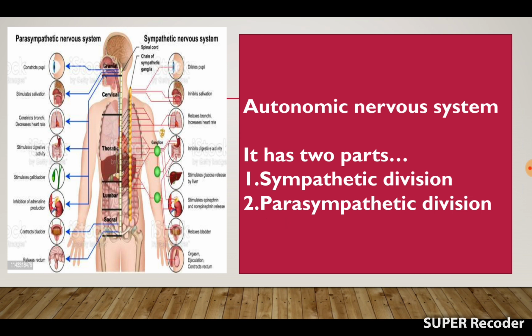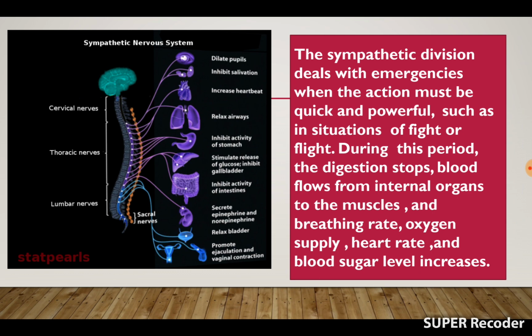Now, the autonomic nervous system has two parts. One is the sympathetic system and the other one is the parasympathetic system. So first one is the sympathetic nervous system.